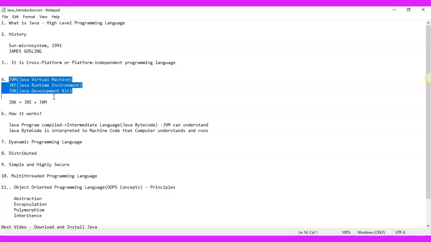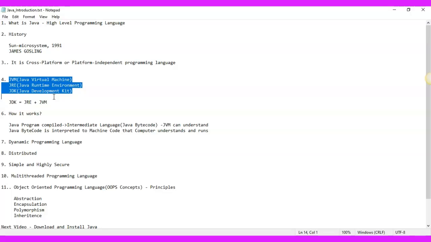JDK is the Java Development Kit. Now, as I said, Java is one of the programming languages that is used to develop any software or application, and that is to be executed on any platform. So we need Java. You know, Java has to be available to you. And how is it available to you? In the form of a JDK file.